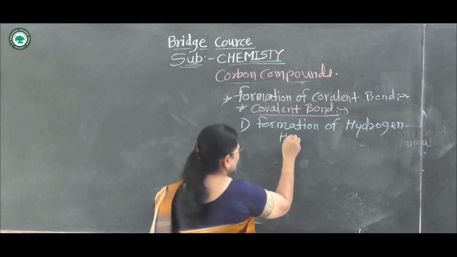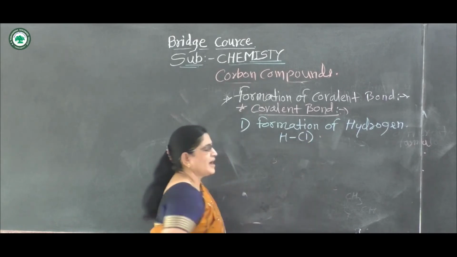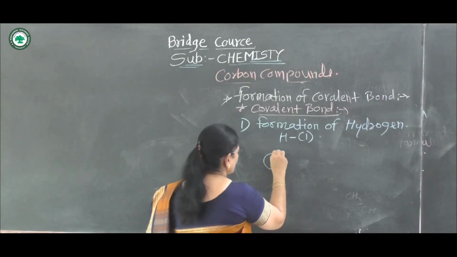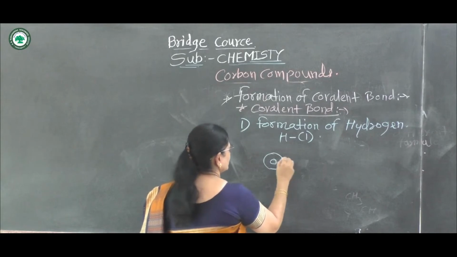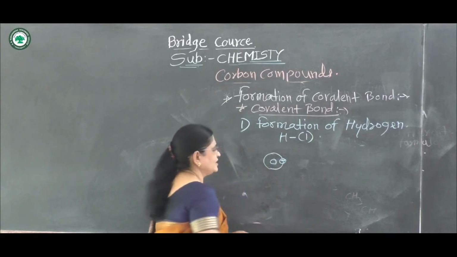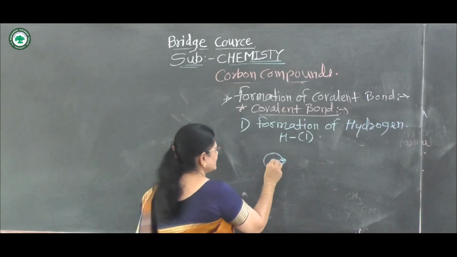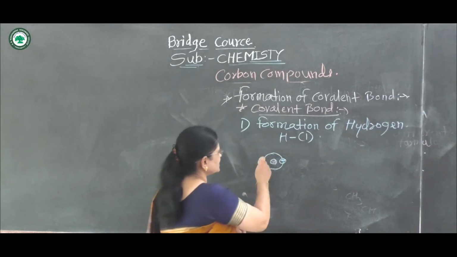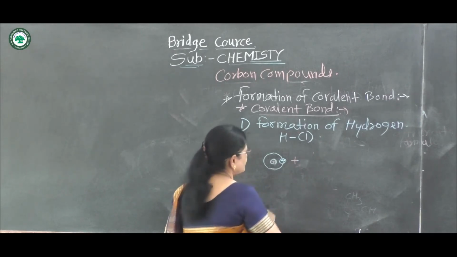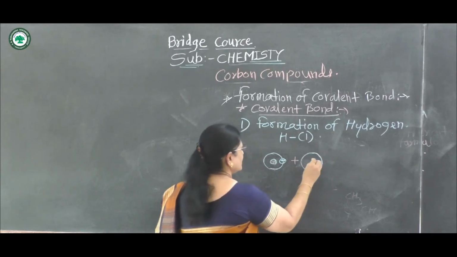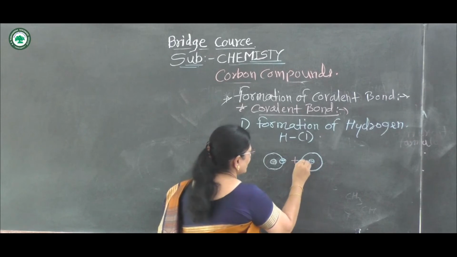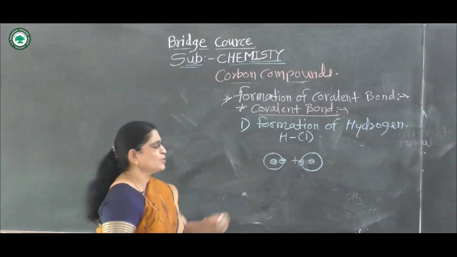Hydrogen has atomic number 1. Suppose this is the atomic structure of hydrogen. It has only one electron in the first shell. In the nucleus there are a proton and a neutron. This is the first hydrogen atom. Then this is the second hydrogen atom, with its nucleus.